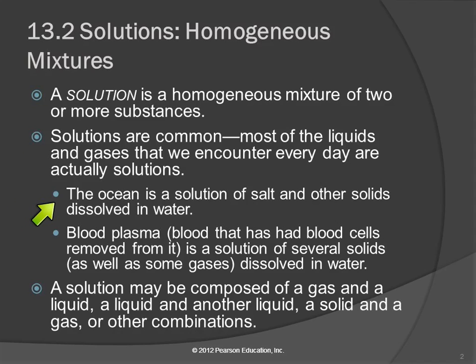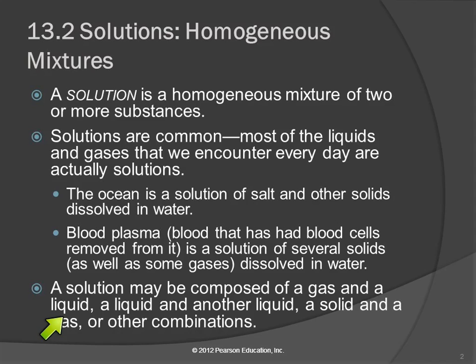So seawater is water, but it's got salt and other solids that are dissolved in it. And you know, if you've been to the ocean, that it is very salty, and it leaves kind of this crusty stuff on your skin afterwards, right, if you don't rinse off. Blood plasma. What is that? Well, if you take the red blood cells out of your blood, what you're left with is a clear liquid. It's got a bit of a color to it, but it's not opaque like blood or milk. It is a solution, and it has several different solids and some gases dissolved in it.